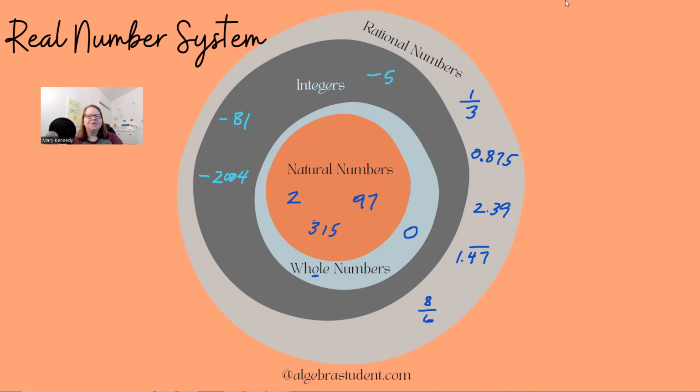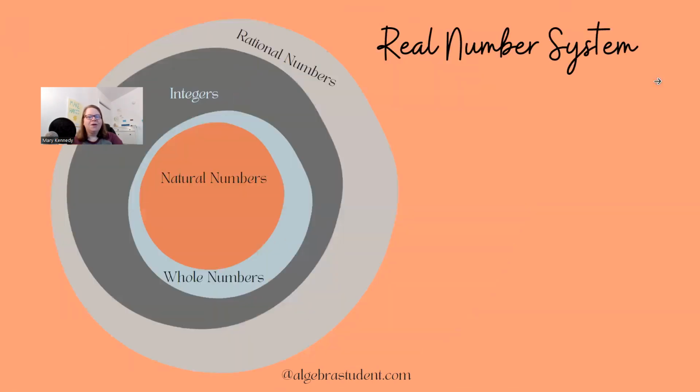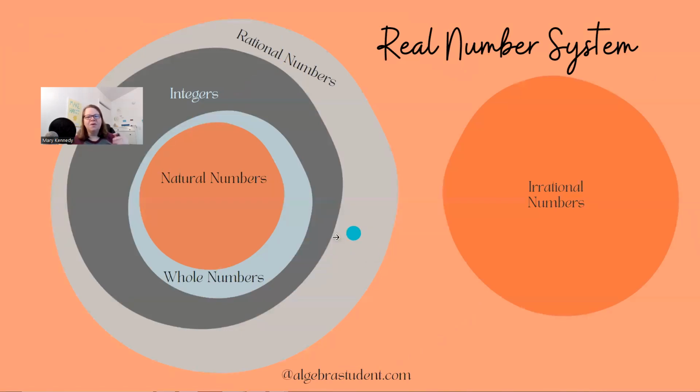And now we're going to look at what is irrational. So I'm going to erase this for just a minute, since I want us just to kind of focus on what is irrational. So irrational numbers are numbers that cannot be written as a fraction. And they're not simply positive numbers or negative numbers. They are almost always going to include a square root.